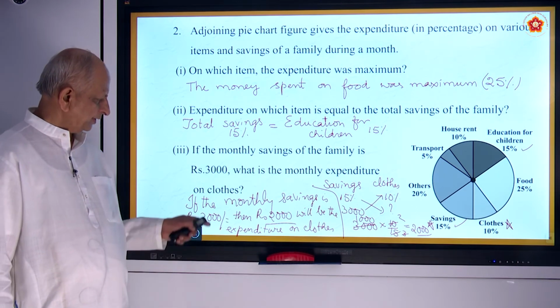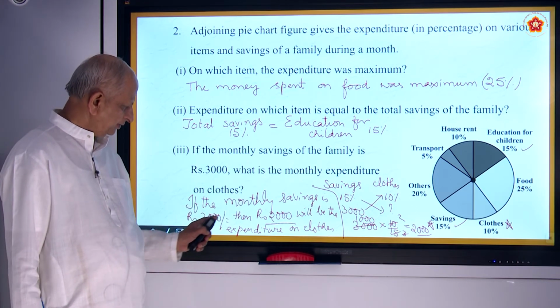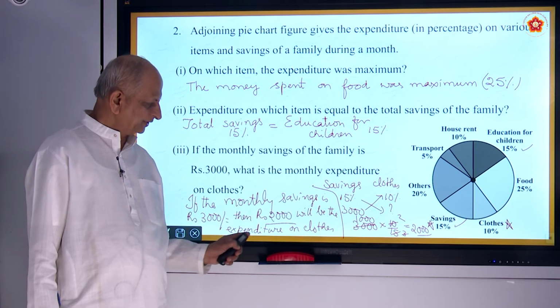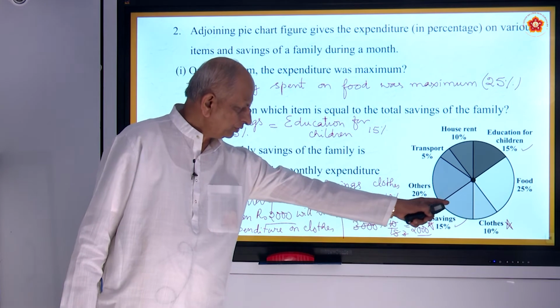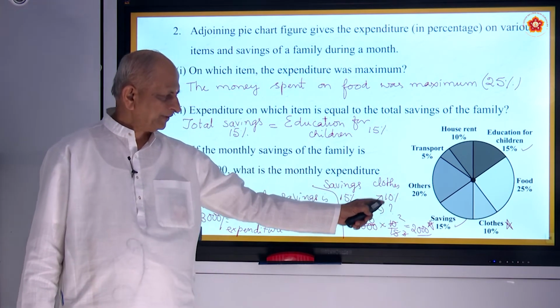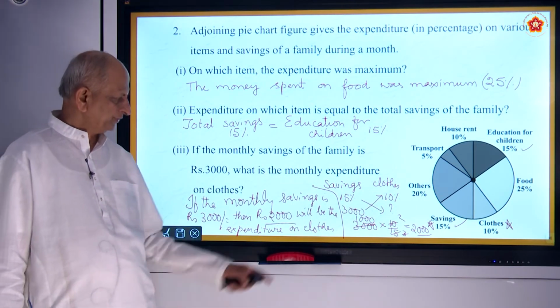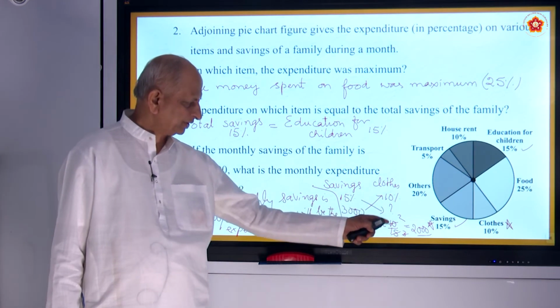Okay, monthly savings is 3000, then 2000 will be the expenditure on clothes. If 15% is savings, 10% will be spent for clothes. So if 3000 is savings, how much for the clothes? That is the question.